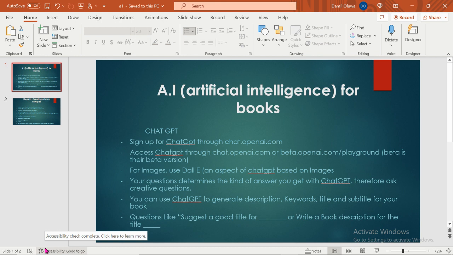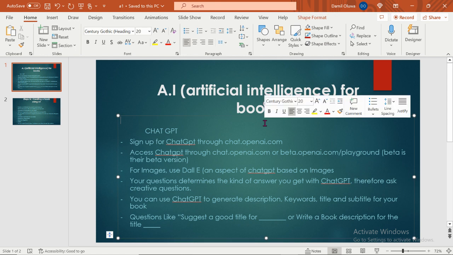So like I was saying, A1 means artificial intelligence, and that's just it. Today specifically, we'll be talking about ChatGPT. Now, before ChatGPT, there are different A1 tools out there used in creating books, writing copies, writing messages, sending messages, and writing copies for emails and so on. Examples of this A1 include Jasper. We have Jasper with Jarvis and so on. Jasper is the same thing as Jarvis. There are some people that have been using this Jasper to write books.